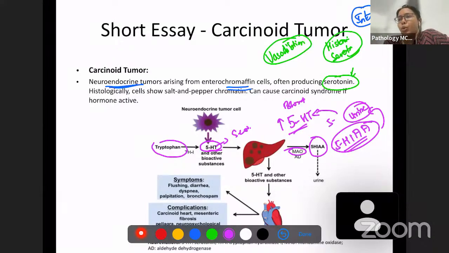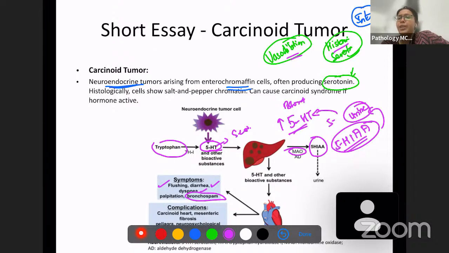So since we know the serotonin is associated with vasodilation, we can see what are the symptoms: flushing because of vasodilation in the head and neck area, diarrhea, dyspnea, and also bronchospasm. From our inflammation, we remember that serotonin and they are bronchoconstrictors. So you have bronchospasm and diarrhea and flushing, which is associated with vasodilation. So what are the complications?